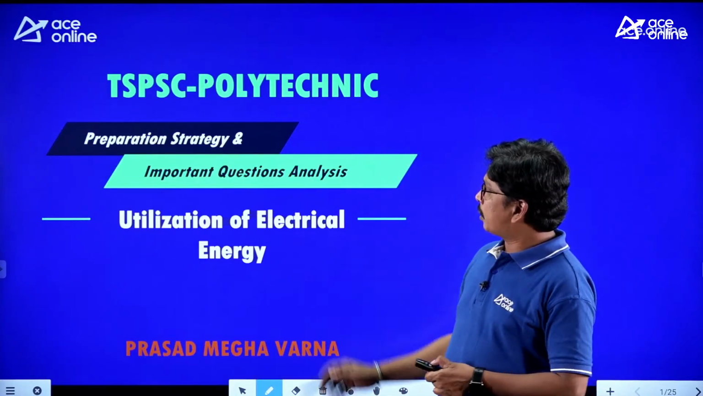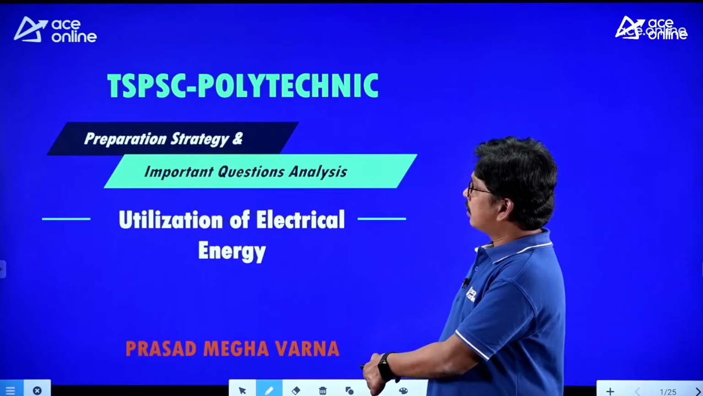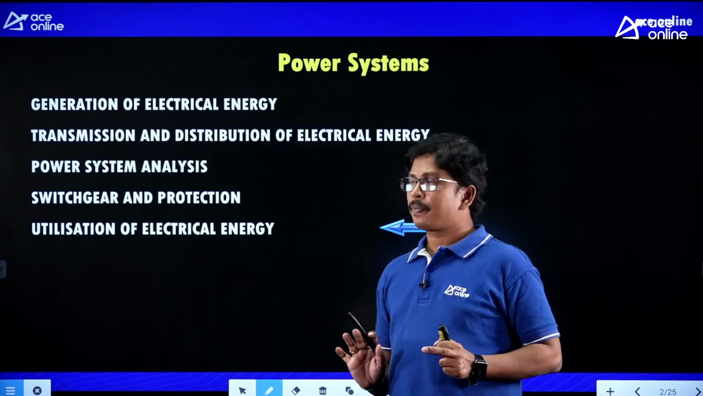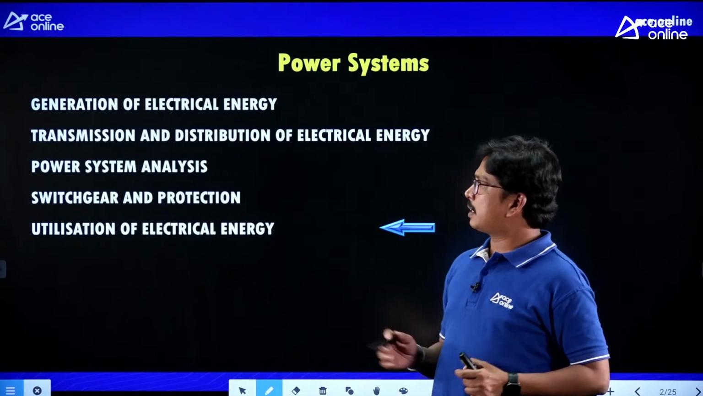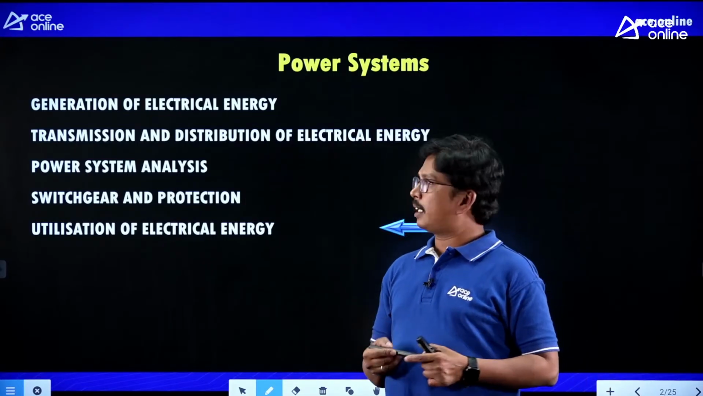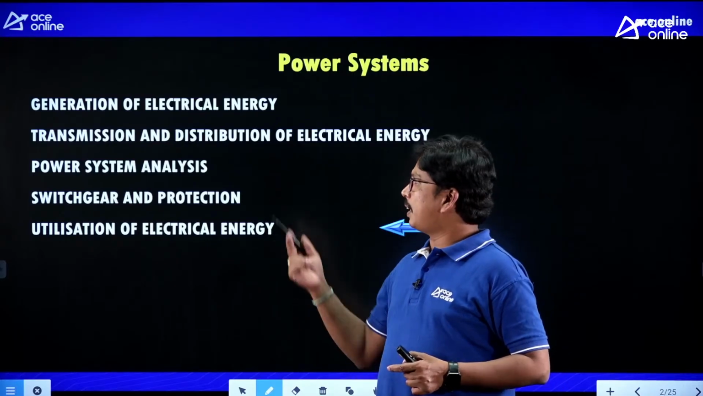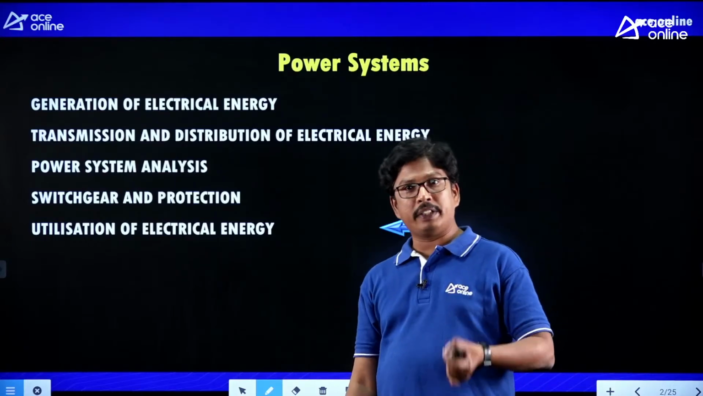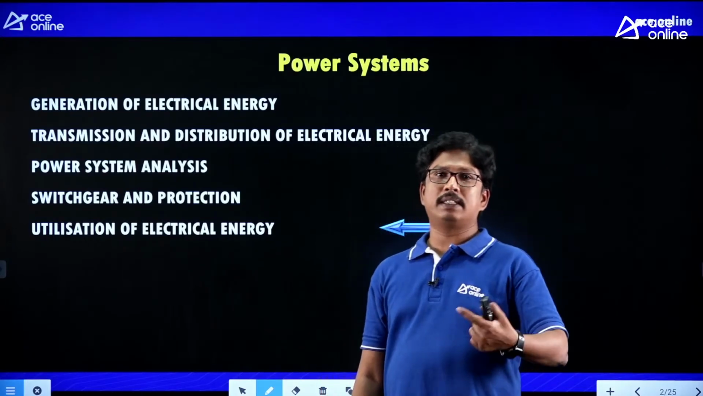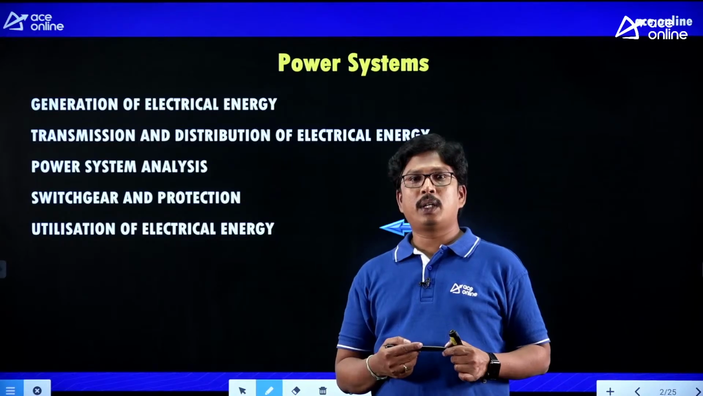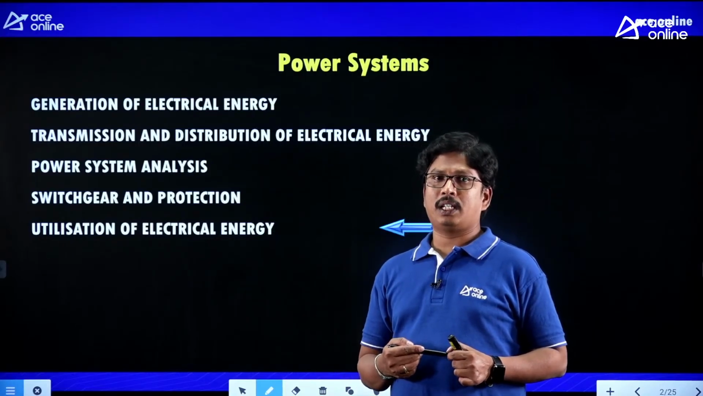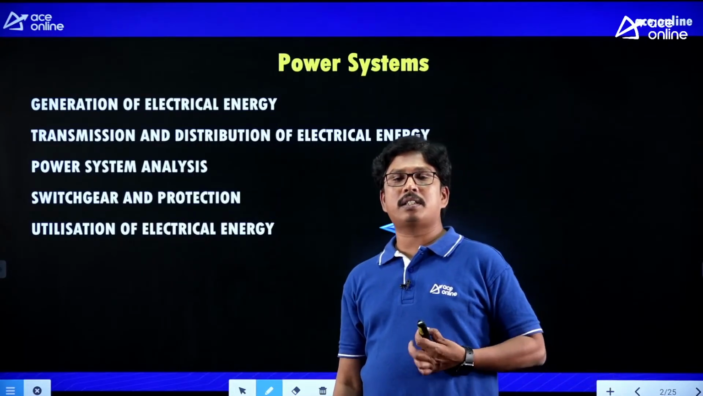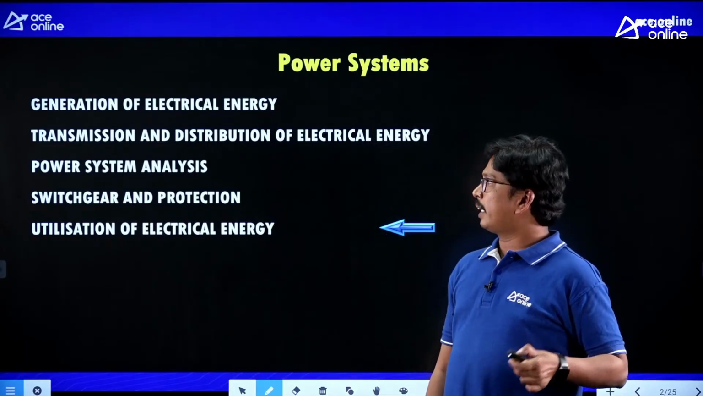So first of all, whenever you are going for utilization of electrical energy, the first point you have to learn is what is the actual syllabus of the entire power system. The entire syllabus of the power system is generation of electrical energy, transmission and distribution of electrical energy, power system analysis, switchgear and protection along with economic load dispatch and load frequency control, and finally utilization of electrical energy. So today we are going to discuss the utilization of electrical energy concept here, right students?